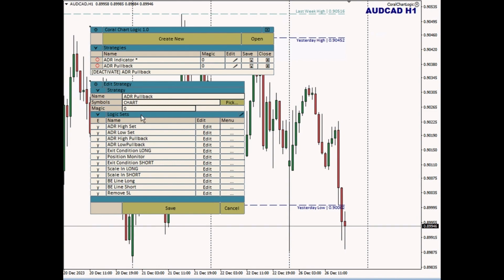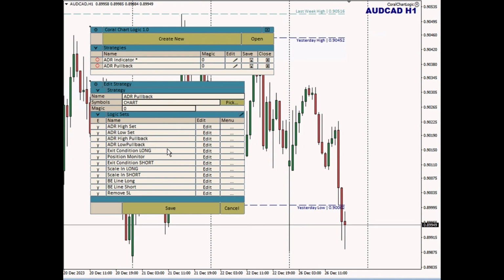Okay, so now I'm in the logic set dialog. I'm in the strategy dialog, and I've got my list of logic sets. The first column here, the column header says E, and it's showing me they all have a Y next to them. And I know that some of these logic sets are doing trading things, and some of them are just displaying information.